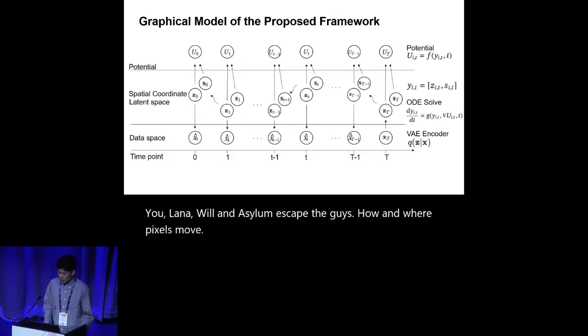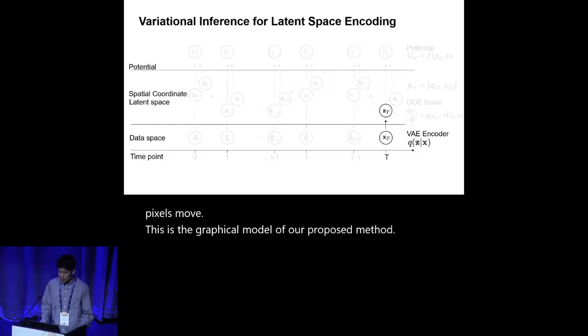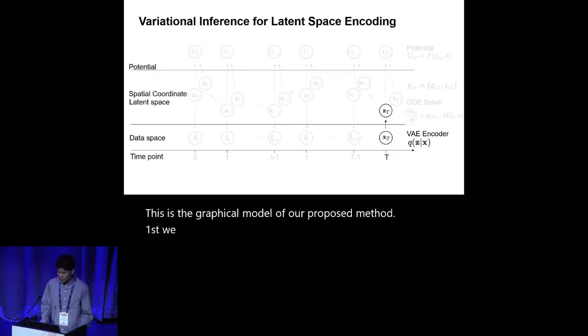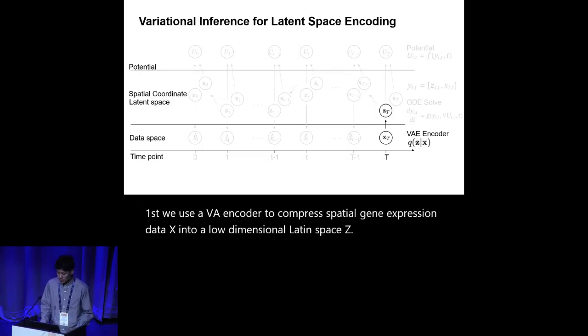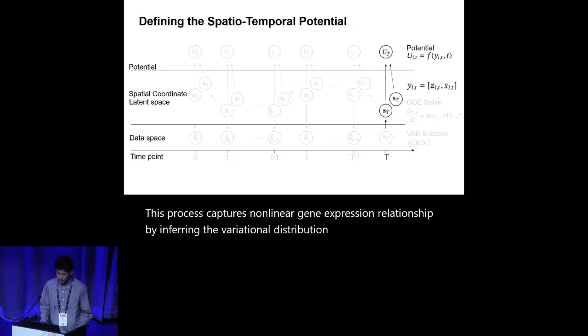This is the graphical model of our proposed method. First, we use a VAE encoder to compress spatial gene expression data X into a low-dimensional latent space Z. This process captures non-linear gene expression relationships by inferring the variational distribution q(Z|X).